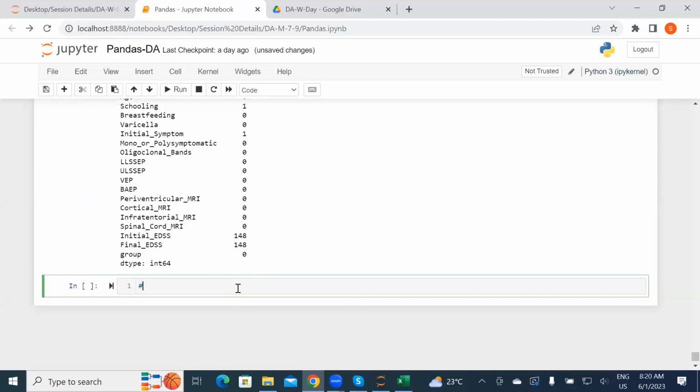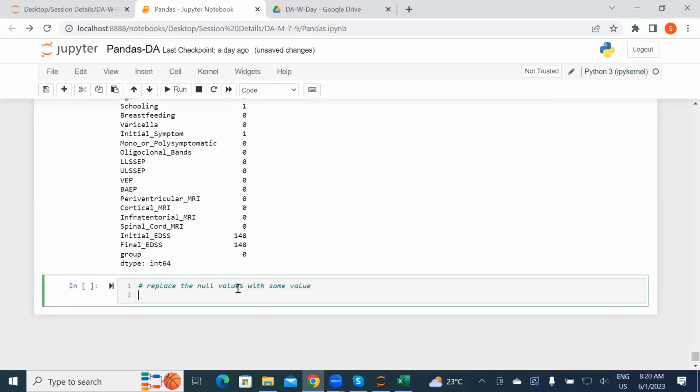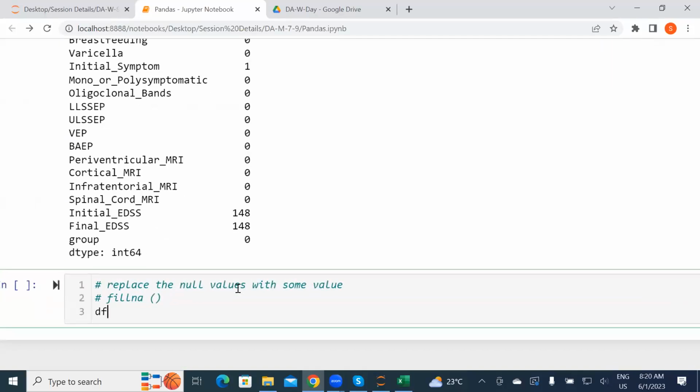So I need to remove the null values or replace them. If you want to fill or replace the null values with some value, then the method name is fillna. Method name is fillna. So now in df.fillna, I can pass the particular value I want.